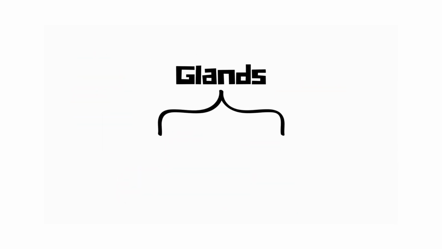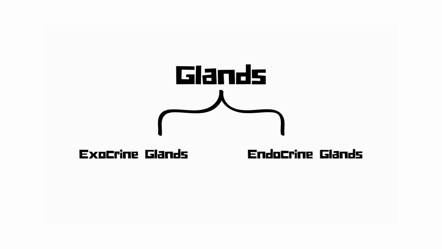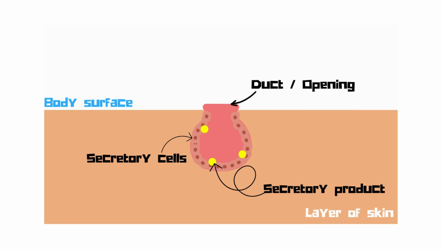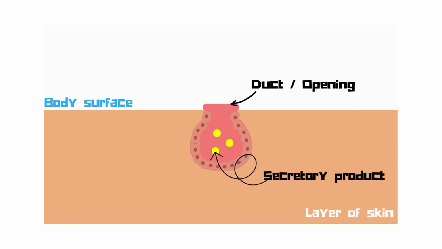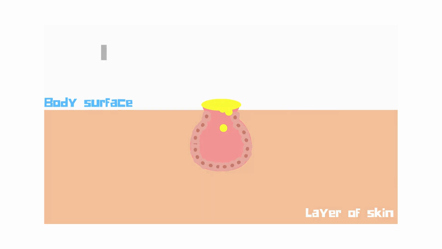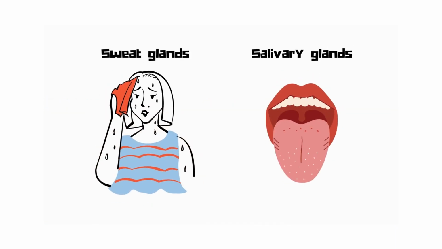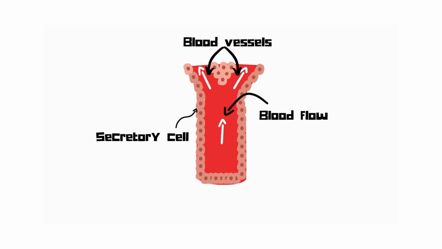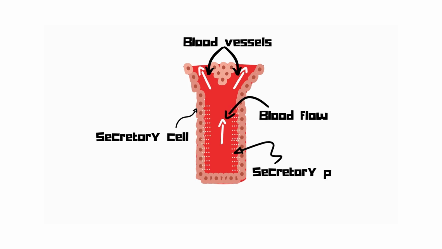Glands are of two types: exocrine glands and endocrine glands. Exocrine glands are those which produce and release substances through an opening onto our body surface. Examples are sweat glands, salivary glands, etc. Endocrine glands are those glands which produce and release substances directly into the blood.